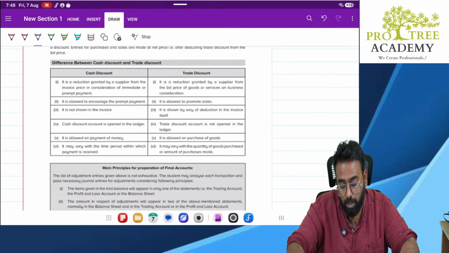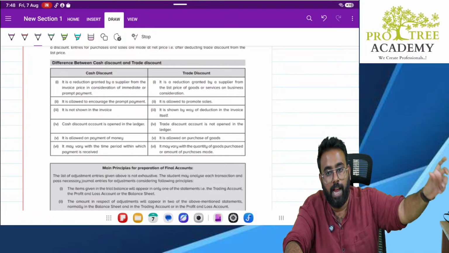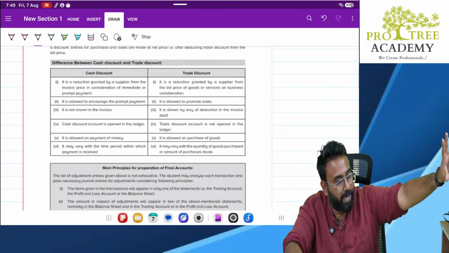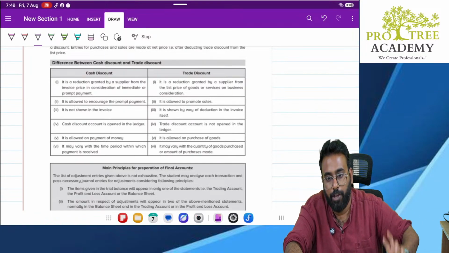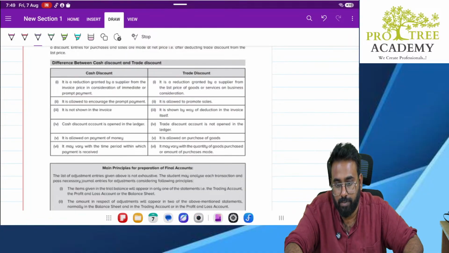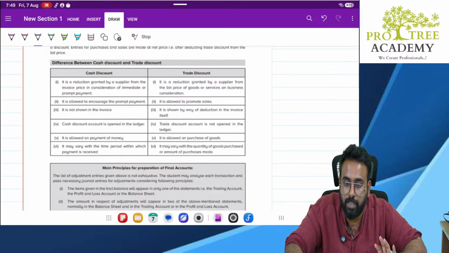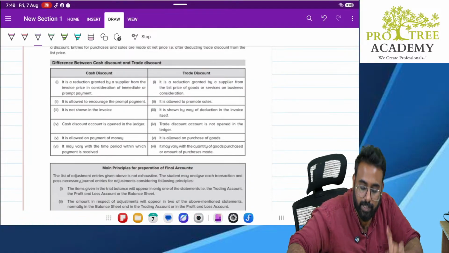Clear? Now, what is cash discount, sir? You take something for 100 rupees and they tell you that if you make payment within 7 days, you can pay us only 98 rupees. If you make payment after 7 days, pay us 100 rupees. Understanding? This is cash discount.